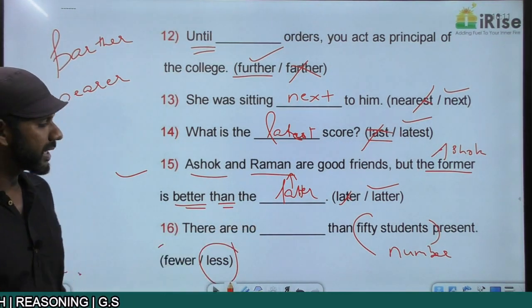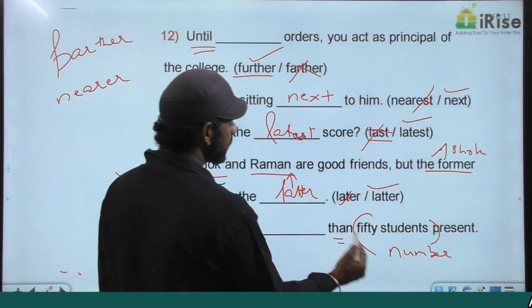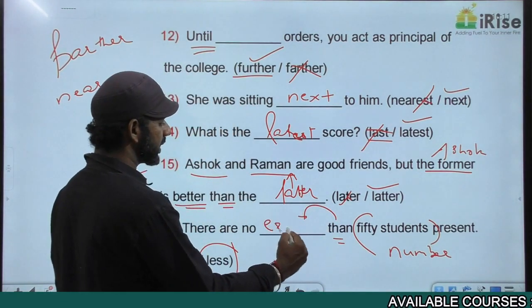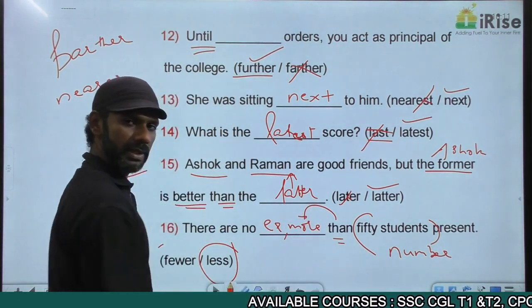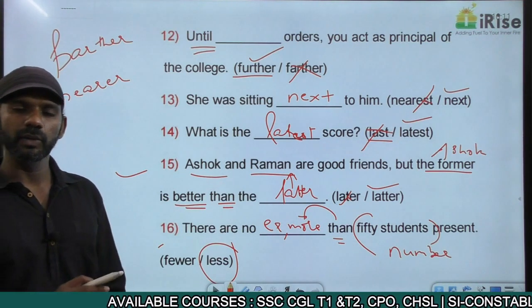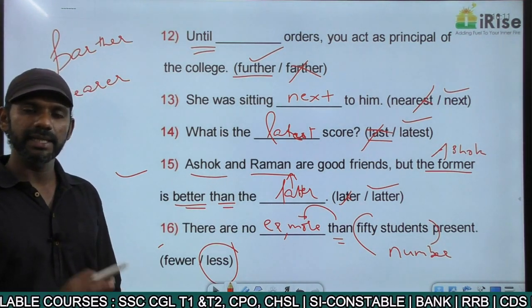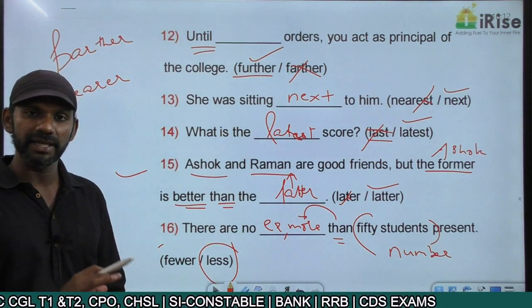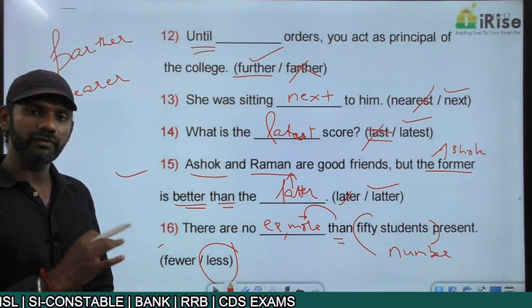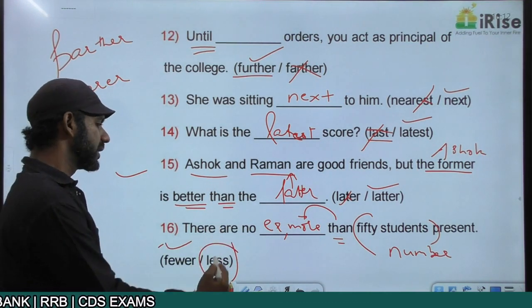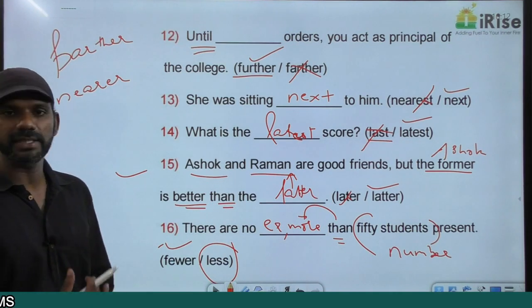In this statement we have than. Than will be preceded by an ER word or more word. As we're talking about number, countable, it must be few. Than is there, so than must be preceded by an ER word or more word. So few becomes fewer. There are no fewer than 50 students present.